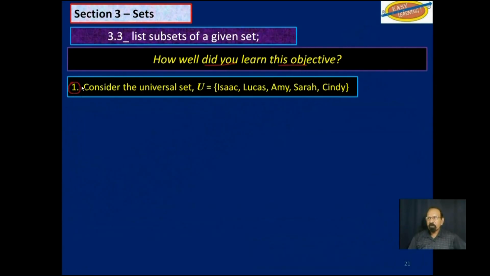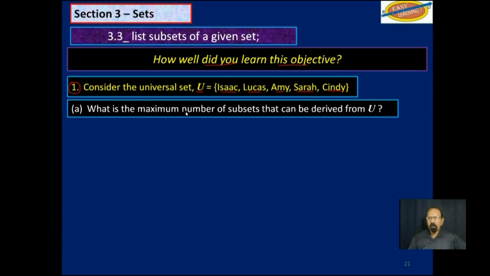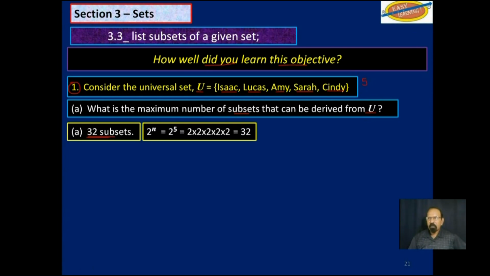We will look at 2 examples. Consider the universal set U made up of Isaac, Lucas, Amy, Sarah, and Cindy. Now, what is the maximum number of subsets that can be derived from U? Well, we count 1, 2, 3, 4, 5. We have 5 elements there. And the rule was what? The rule was 2 to the nth power, n being the number of elements. So that will be 2 to the fifth power, which will give us 32 subsets.